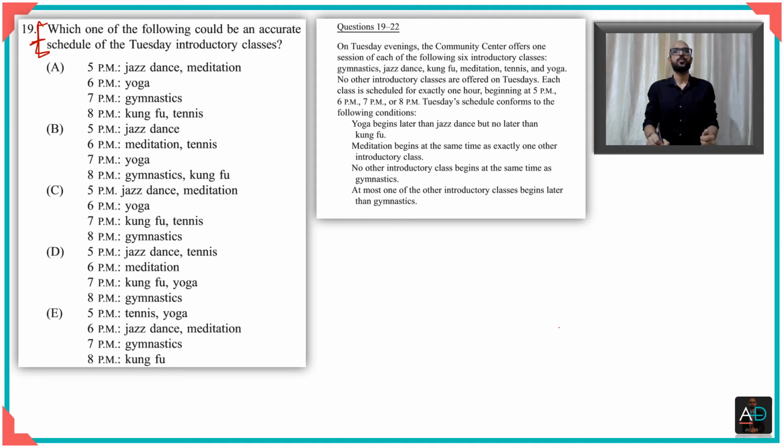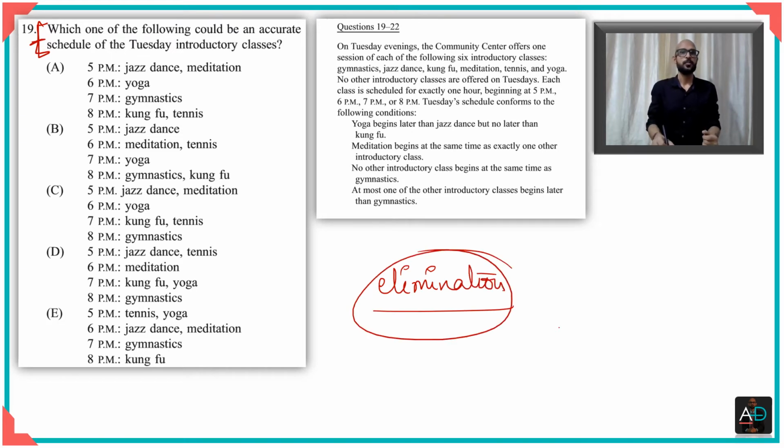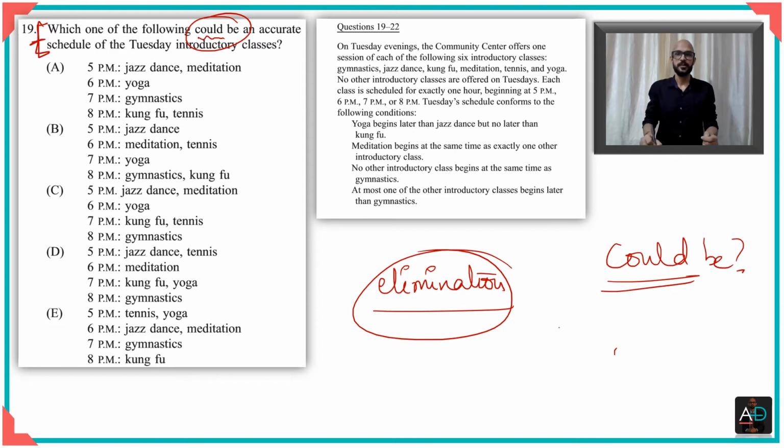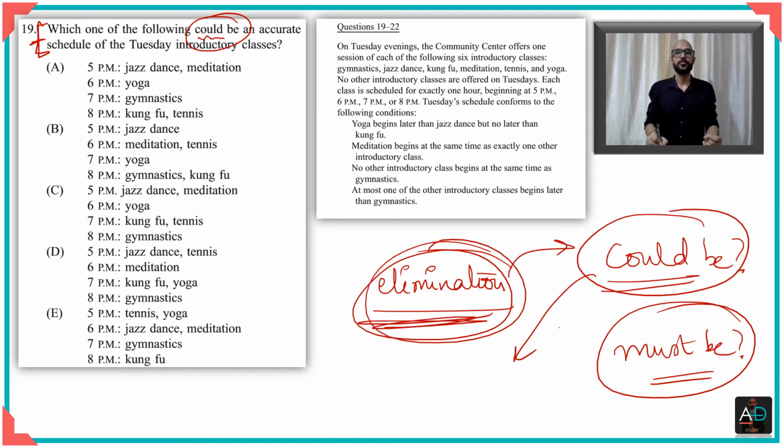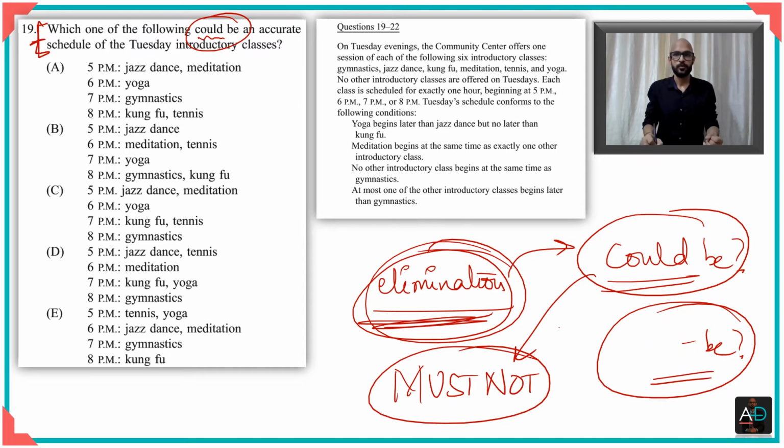Okay, so what I'd suggest here is to use the method of elimination, right? It's quite obvious, because what you have to do here is say which of these could be an accurate schedule. Now, what is the difference between a could be question and a must be question? When you have a could be question, you look for a possibility, okay? And when you have to eliminate a could be option, you look for an option where you know that it must not be. I'll come back to must be in a moment.